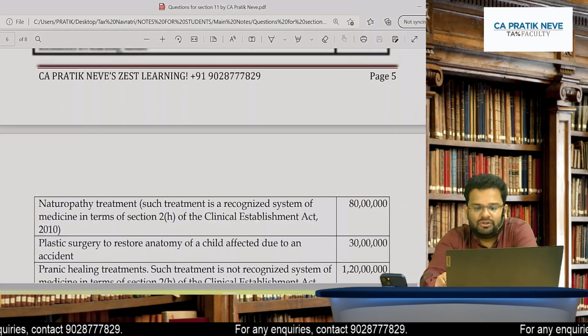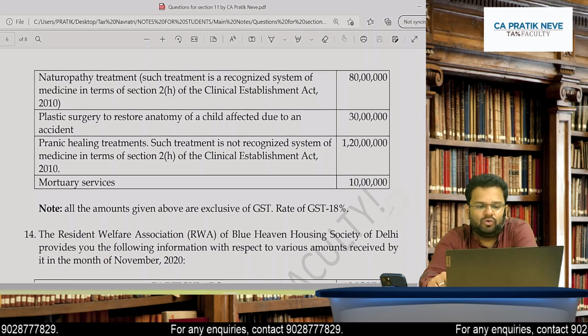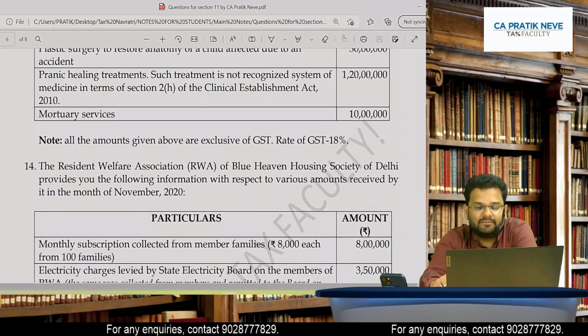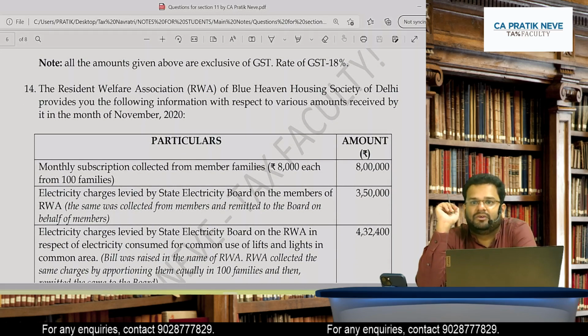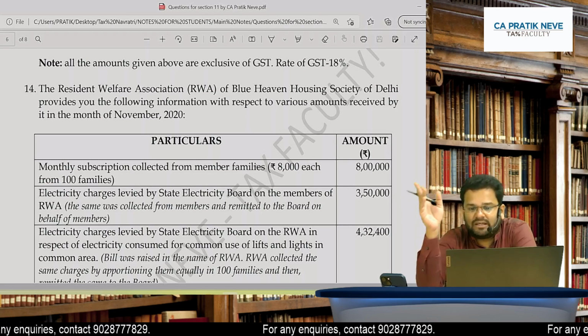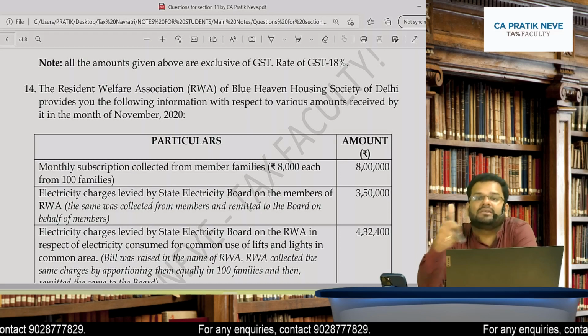2.2 crores, because 1 crore of hair transplant and 1.2 crores of pranic healing, so 2 crore 20 lakhs, because all above amounts were exclusive of GST. So 2 crore 20 lakhs. On that, check GST at 18%, 39 lakh 60,000. Very good.